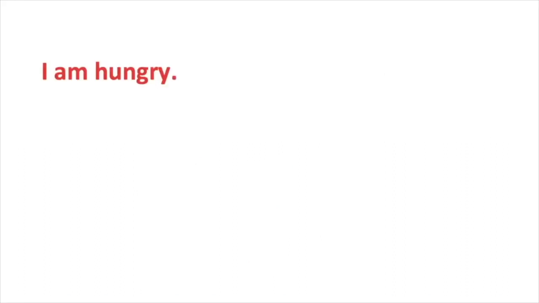I am hungry. Here I can combine the word I and am to I'm. I'm hungry. As you can see, I have combined the two words and an apostrophe is placed where the missing letter A was.